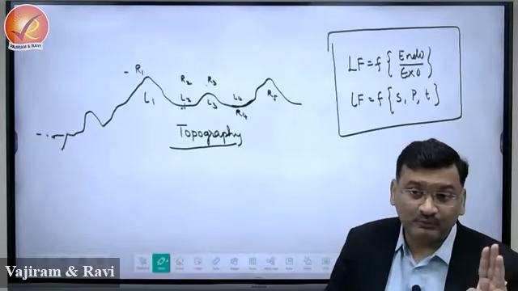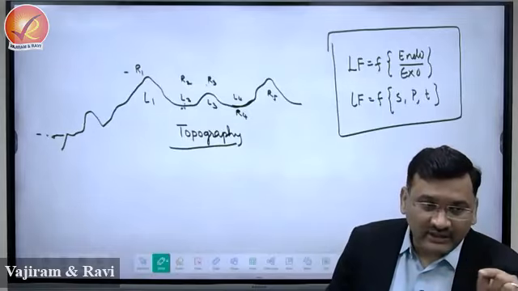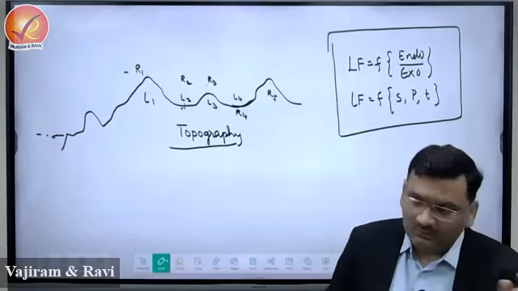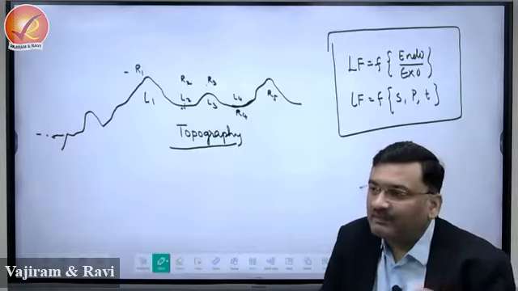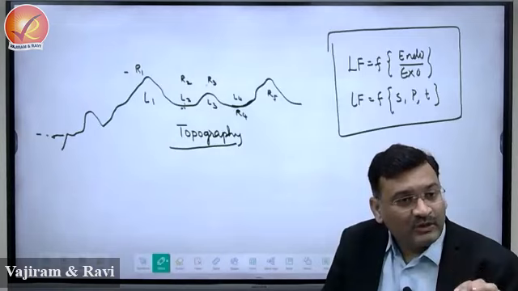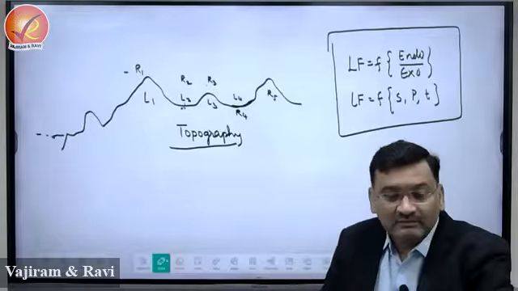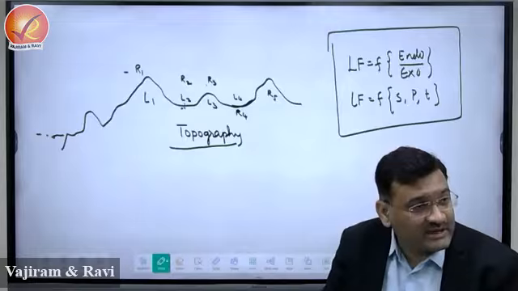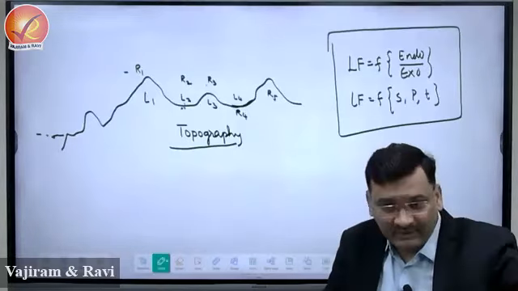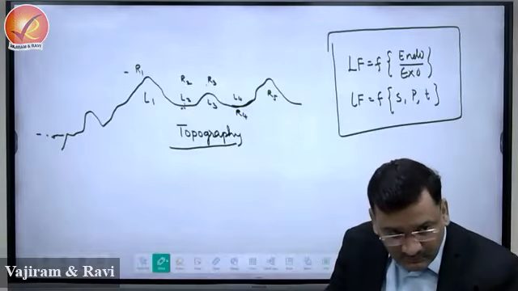Okay. Then we have topography. Topography is, between the two locations, how is the variation in the elevation? That will be known as topography. So you talk about the Ganga plain, right? What do we say about the Ganga plain? The topographical variations are minimum. Means what? It is a flat surface. If there is more topographical variation, means what? More variation in height. So this is the third concept, topography.